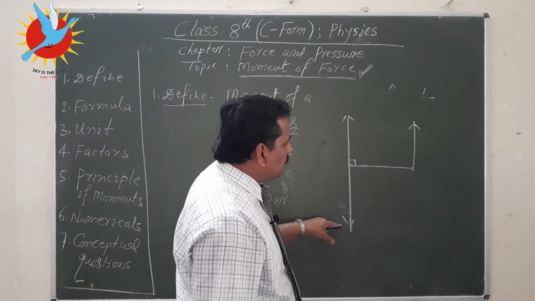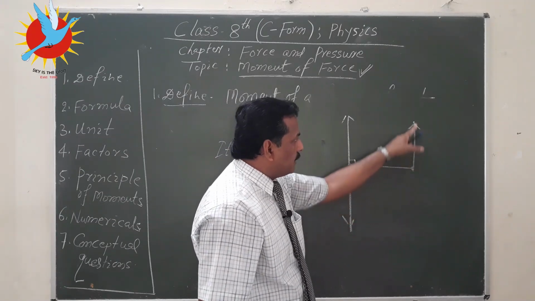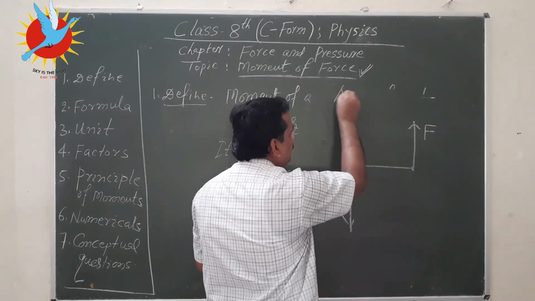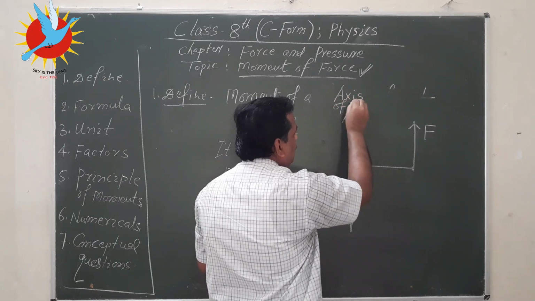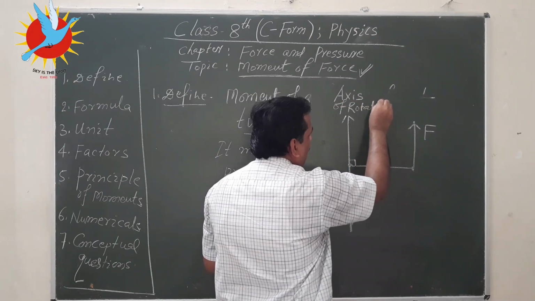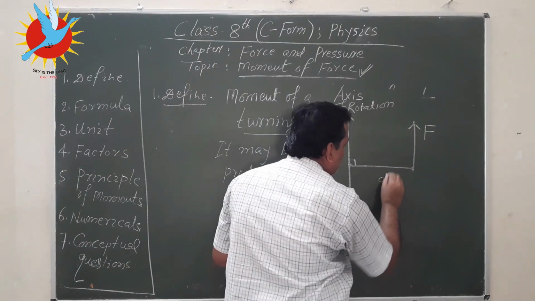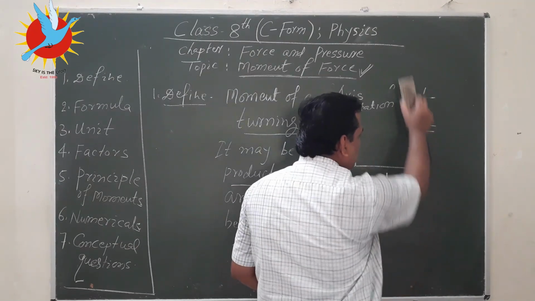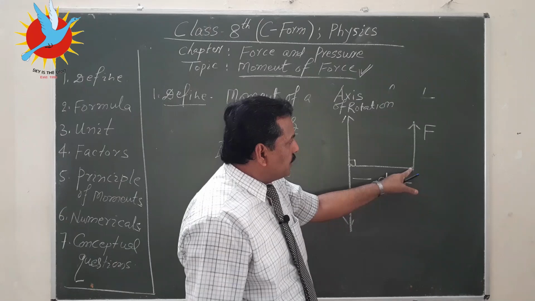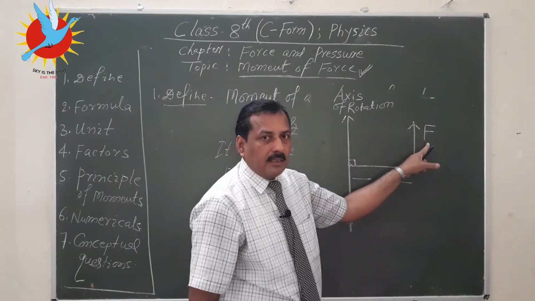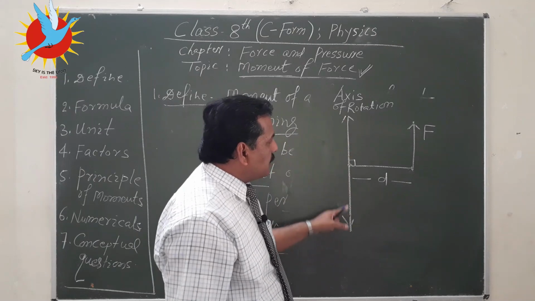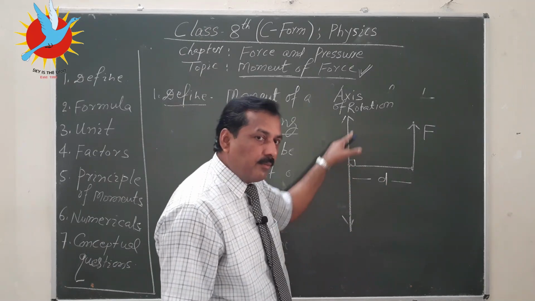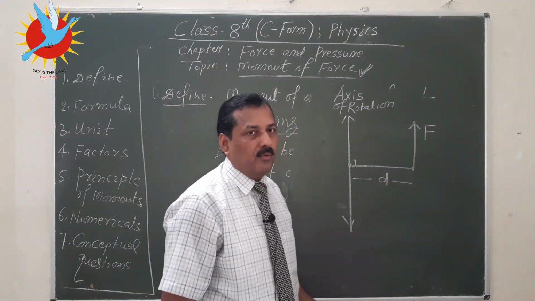So, this is line of action of force. Let us mark it force and this is axis of rotation, and this distance is d. So, a force is being applied like this. This is line of action of this force and F represents magnitude of force and this is axis of rotation and this distance is perpendicular distance between the axis of rotation and line of action of the force.